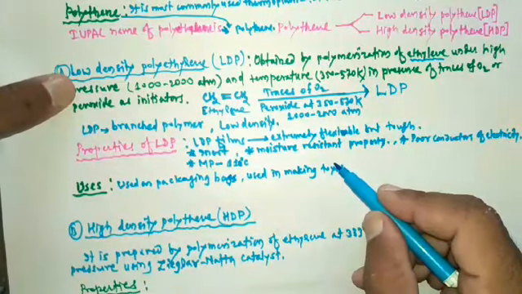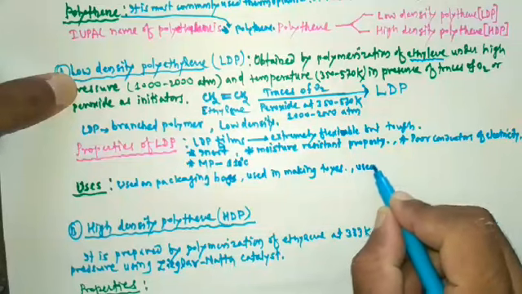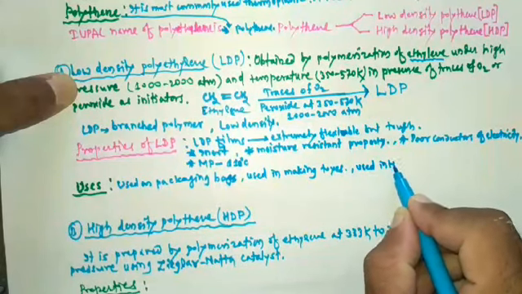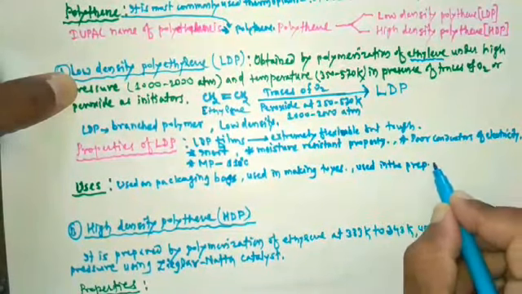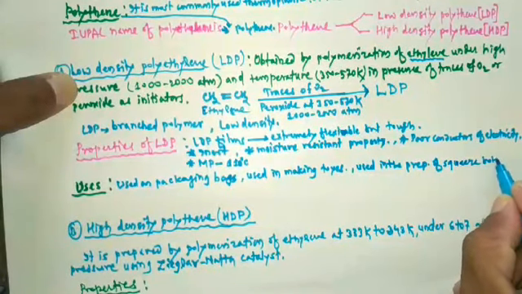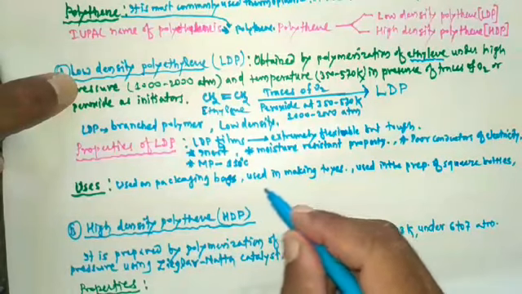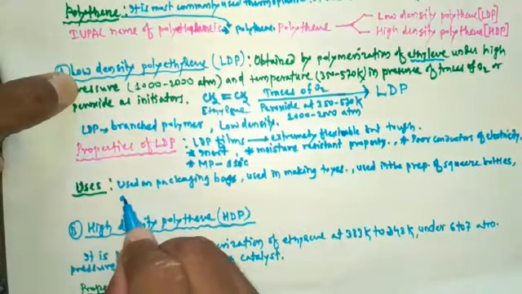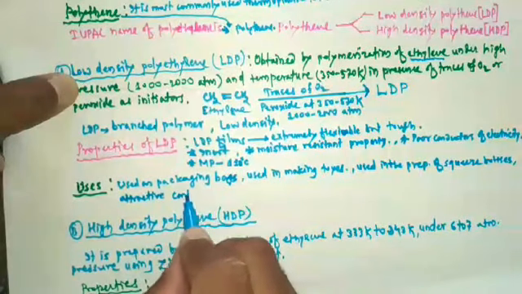Then it is used in the preparation of squeeze bottles. Then it is also used for making attractive containers.